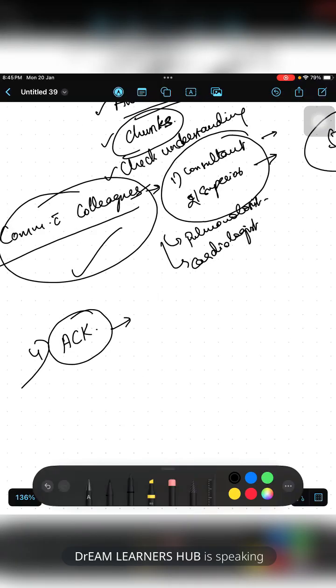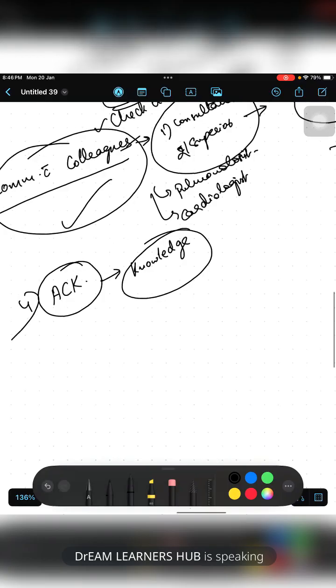If it is Down syndrome, you are telling, yes, craniofacial abnormalities are there, or the baby might have an abnormal skull or eyes, or the tongue might be protruded. All these things come under knowledge. In this domain, you will be tested on knowledge. More knowledge is not necessary for the patient. You can just add on some important things that you should not miss.